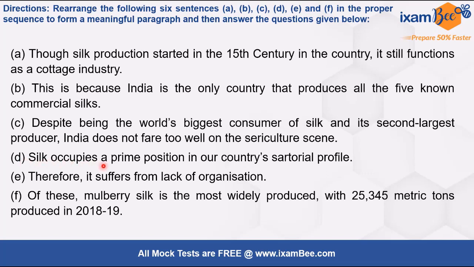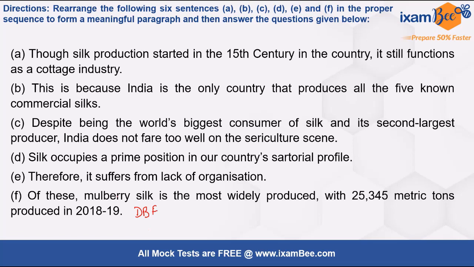Now in D they say that silk occupies a prime position, and in B they tell the reason why, right? So here D and B together tell us that silk is important for India because all 5 commercial silks are produced in India, all right? And now F says that out of these 5 produced in India, mulberry silk is most widely used, right? Now the order will become D, B and F, all right?